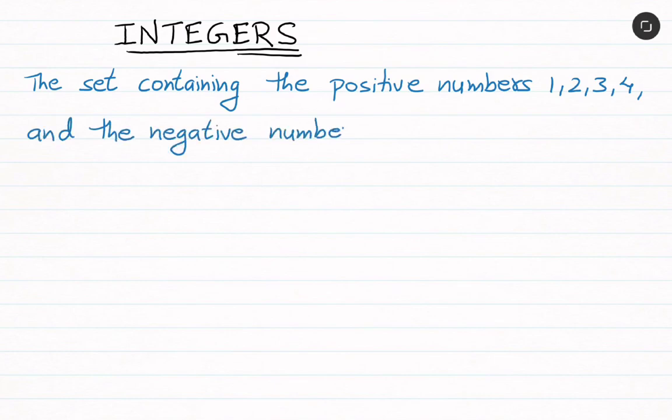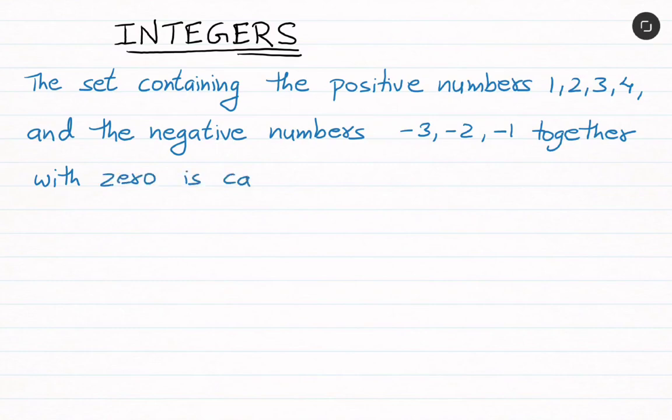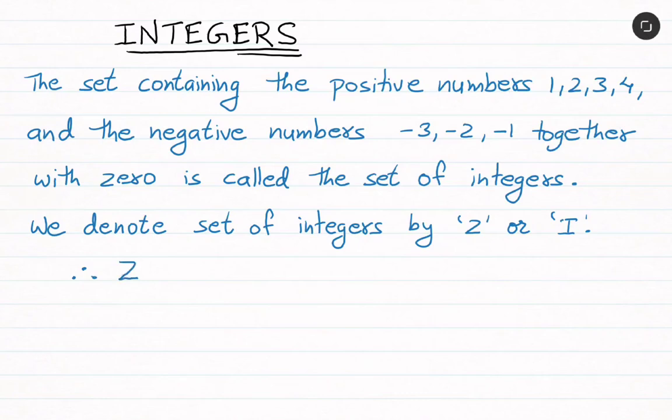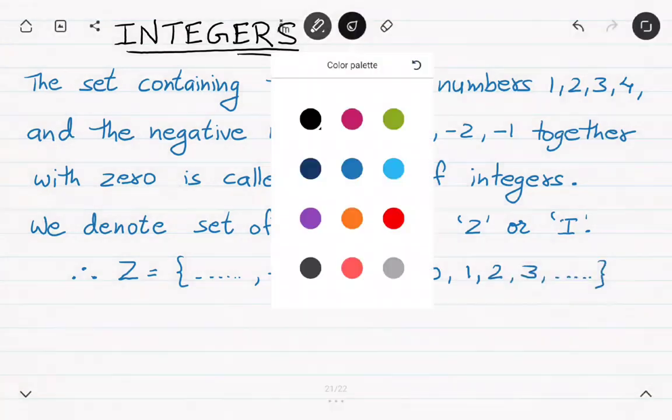The set containing the positive numbers 1, 2, 3, 4 and so on, and the negative numbers -3, -2, -1, together with 0 is called the set of integers. We denote the set of integers by Z or I. That is, Z equals {..., -3, -2, -1, 0, 1, 2, 3, ...}.